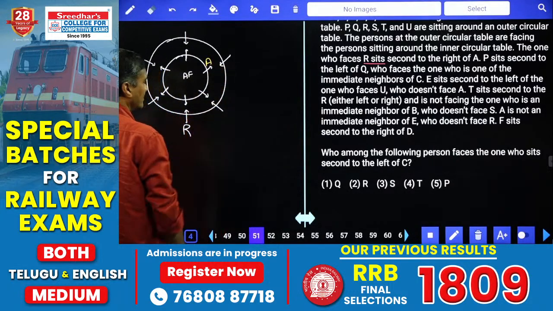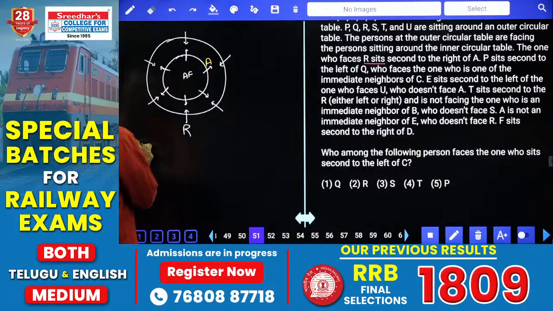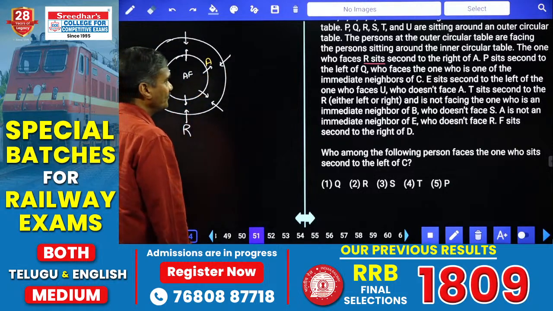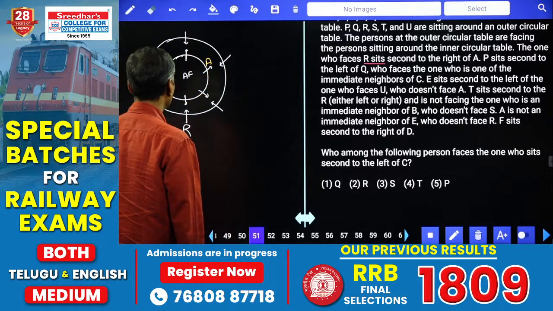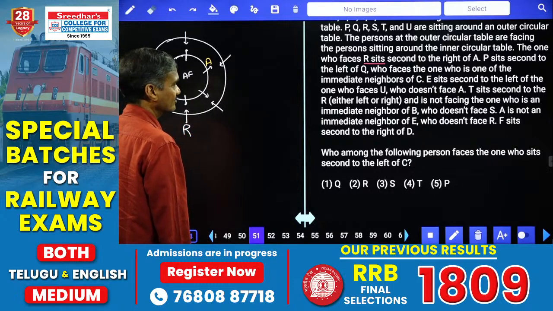Now follow here. The one who faces R sits second to the right of A. And P sits second to the left of Q. P is seated second to the left of whom? Q. P and Q can be like this, and so on. And Q faces the one who is an immediate neighbor of C.